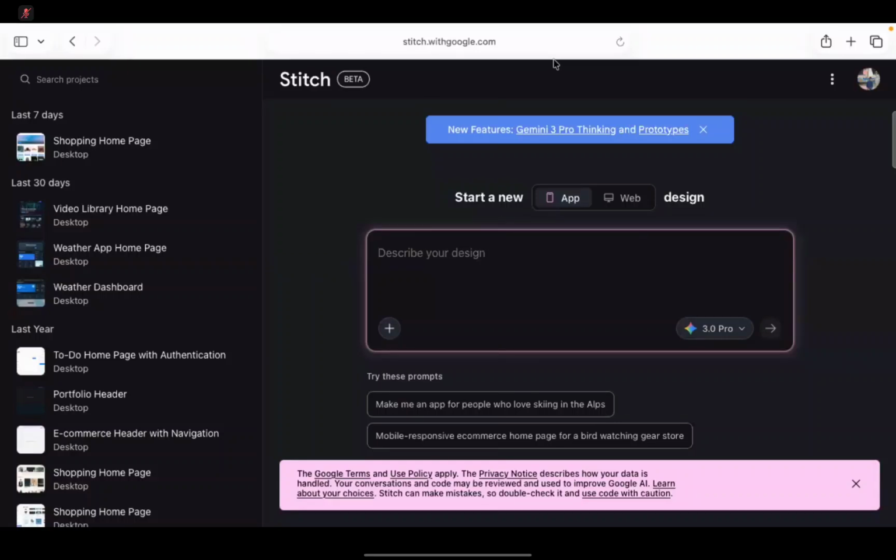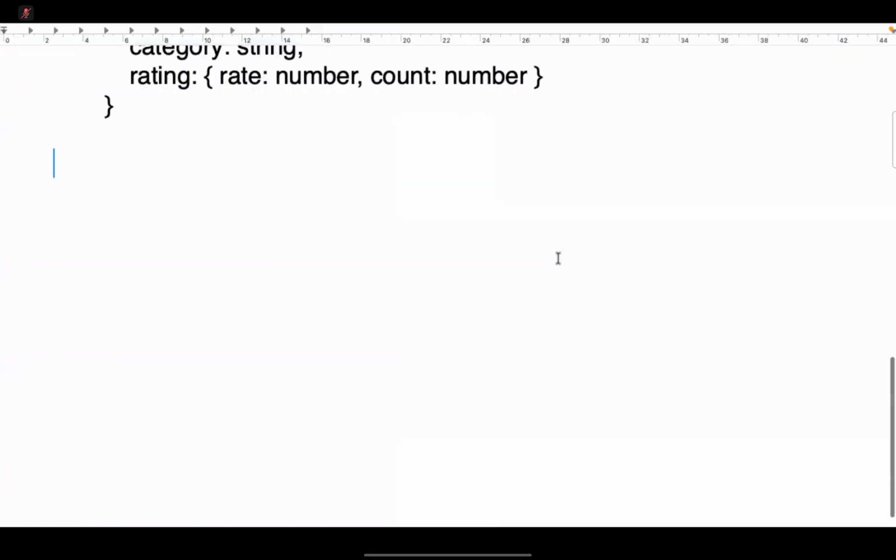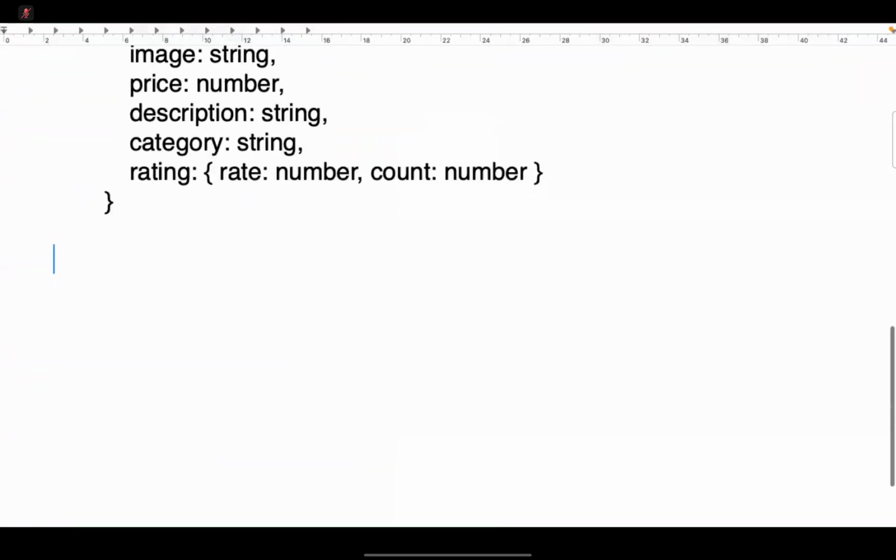On the left side, I want filtering, like search by rating and search by brand. Then we will create one design, and for the design we will give prompts. That means we will first plan the UI.